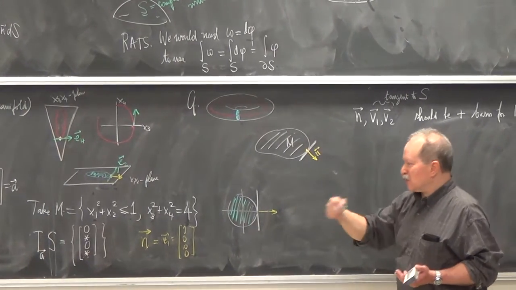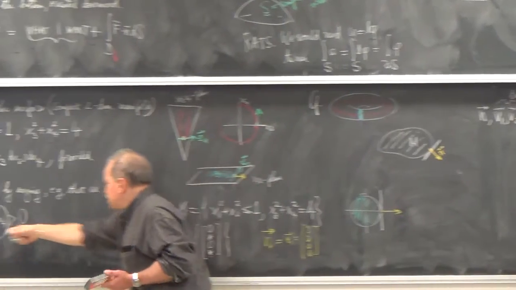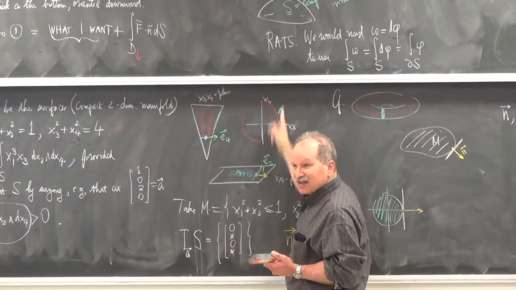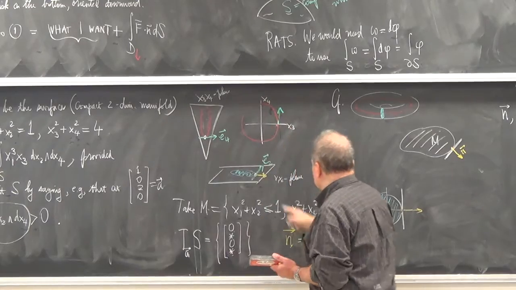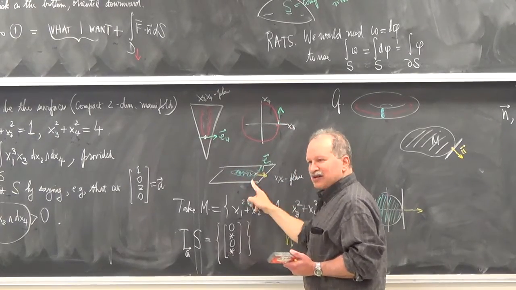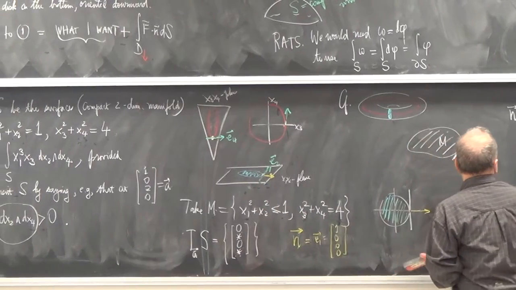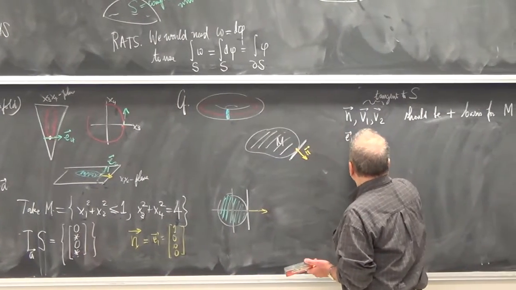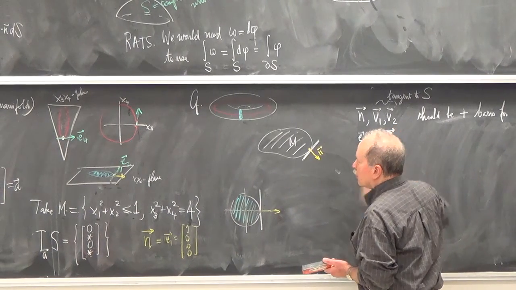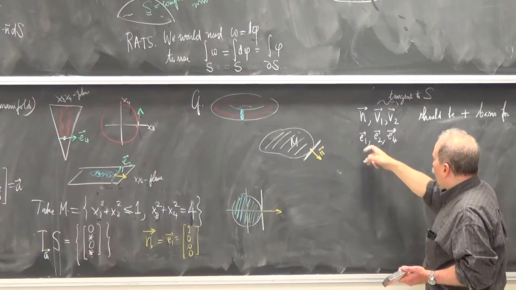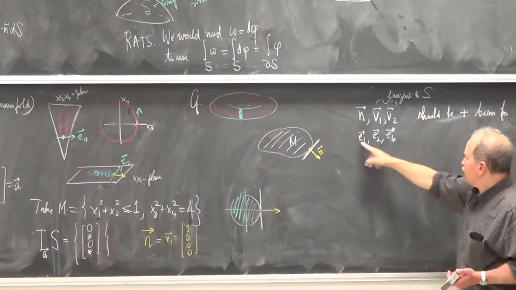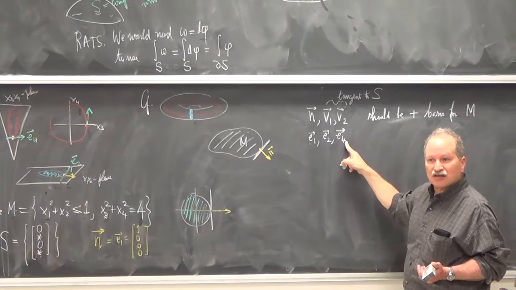I'm going to go around the circle so that dx4 is positive. That means I'm going around it this way. dx2 positive means I'm going around this one positively, counterclockwise that way. So this we said was E1, this we said was E2, and this we said was E4. So I want to orient my three-dimensional manifold boundary so that this is the positive orientation.